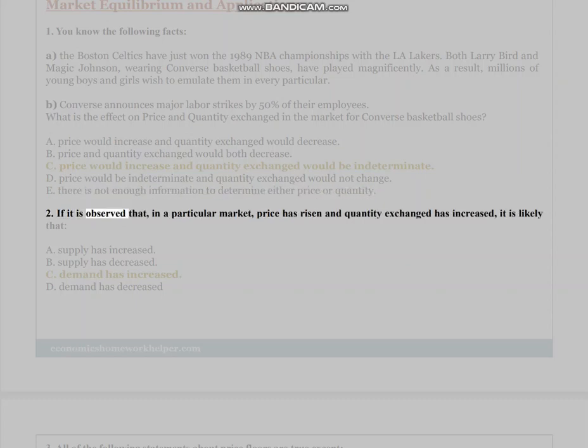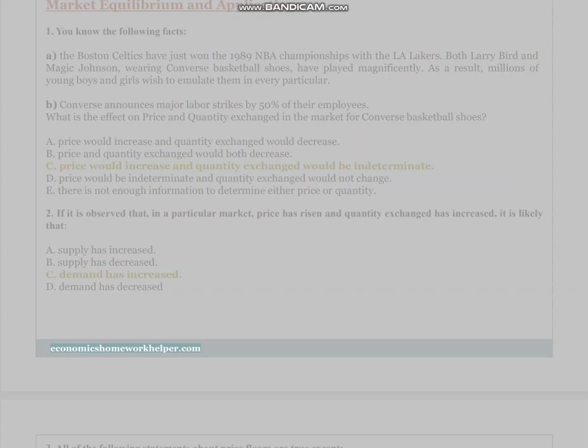2. If it is observed that, in a particular market, price has risen and quantity exchanged has increased, it is likely that A. Supply has increased. B. Supply has decreased. C. Demand has increased. D. Demand has decreased.